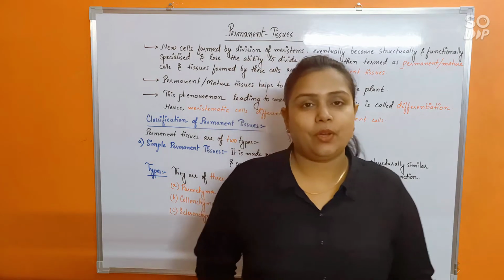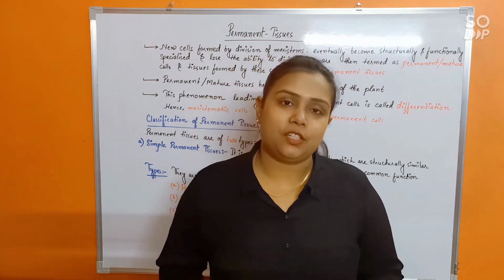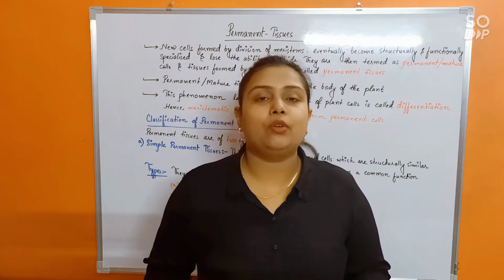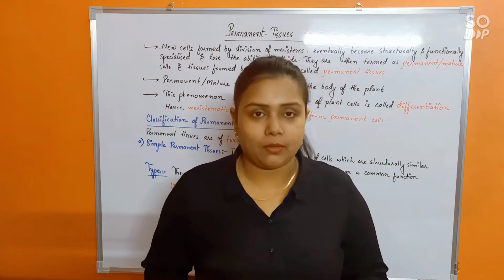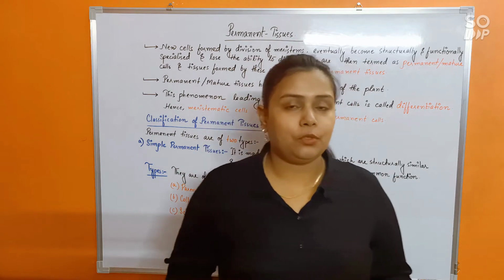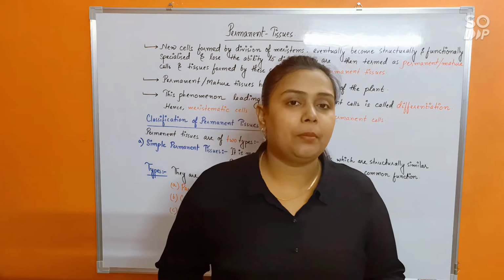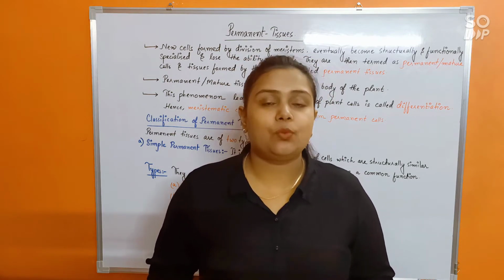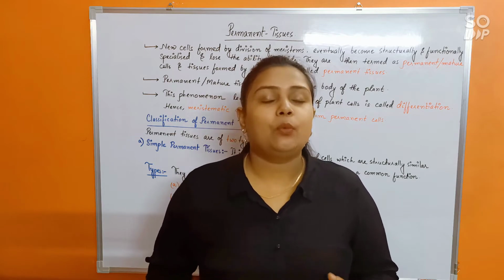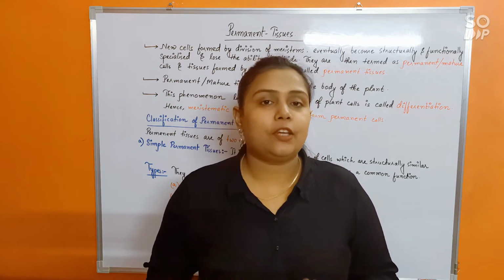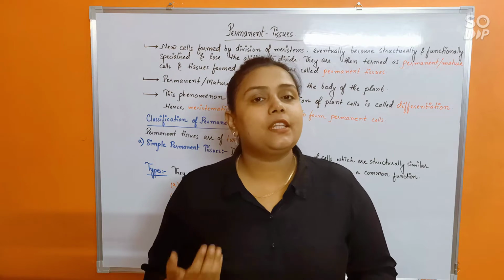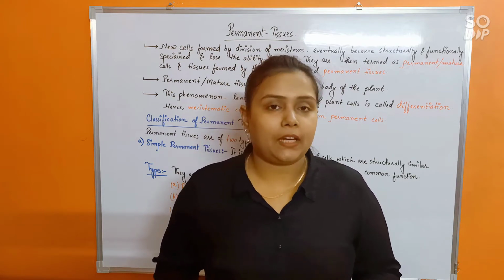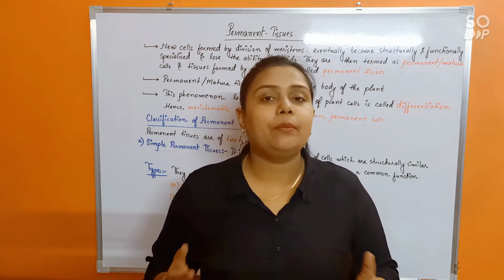In today's class, we are going to discuss the permanent tissues. Like in the last class, I have given you an overview about what kind of tissues make up the plant body, and they are mainly of two types: meristematic and permanent, isn't it? Meristematic tissues are made up of cells which are called meristematic cells, which are in a continuous state of division. They continuously divide and add cells to the plant body, thereby allowing the plants to have indefinite or unlimited growth,